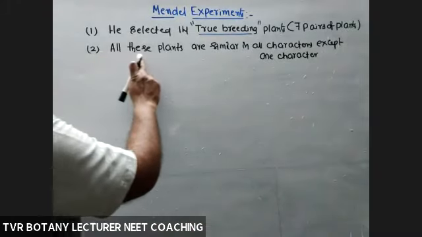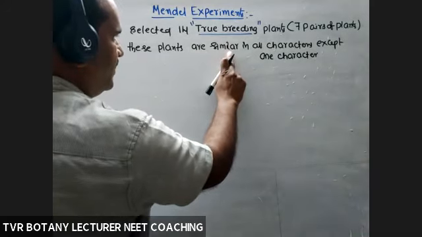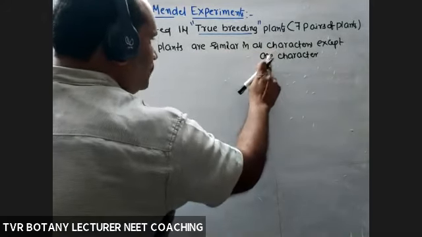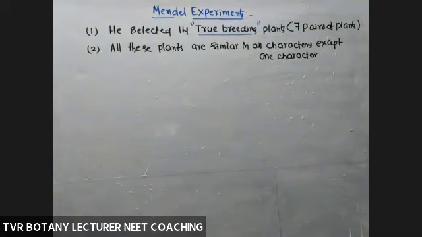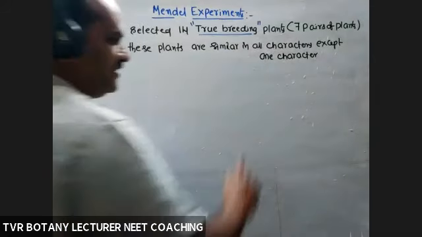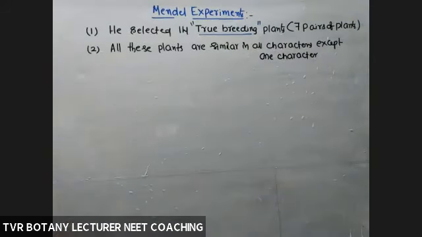See, all these plants are similar in all characters except one character. And he selected that one character to observe whether it is passing from first parent to first progeny, second progeny, third progeny, like that.